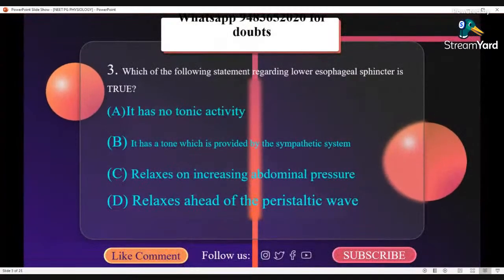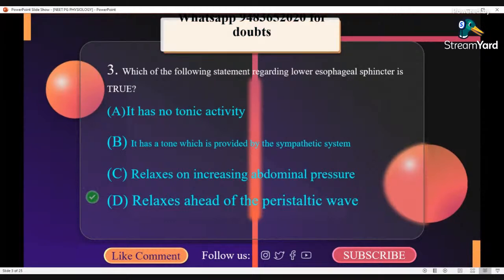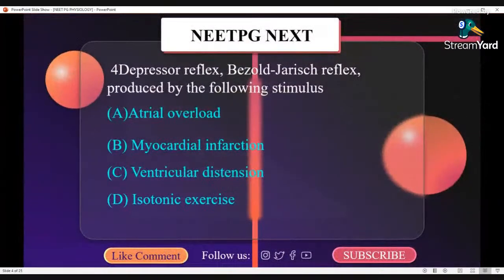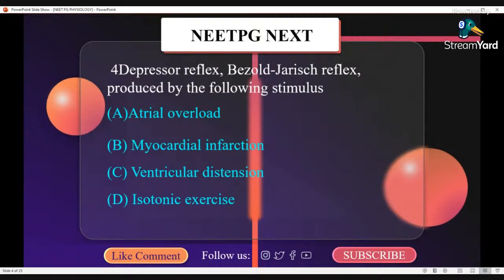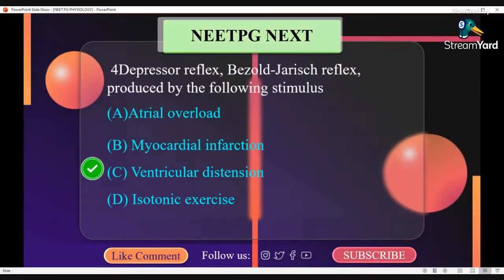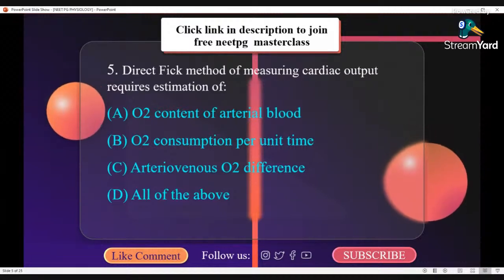Which of the following statements regarding lower esophageal sphincter is true? It relaxes ahead of the peristaltic wave. Depressor reflex, Bainbridge reflex, is produced by which of the following? It is ventricular distension.